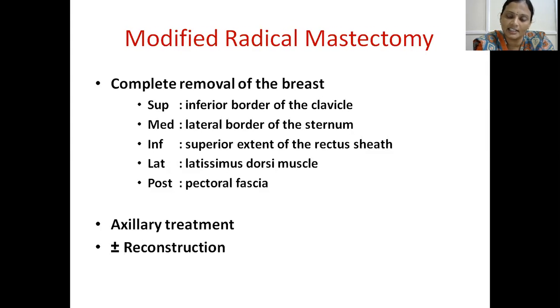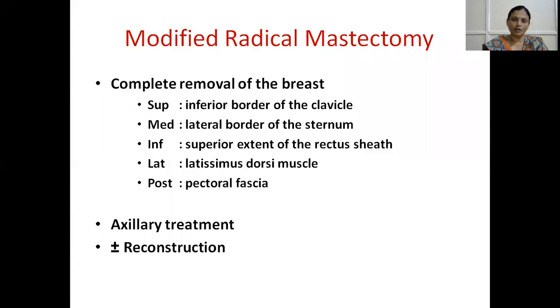Posteriorly, till the level of the pectoral fascia, so that we achieve complete removal of the breast. Superiorly, inferior border of the clavicle; inferiorly, superior extent of the rectus sheath; medially, lateral border of sternum; laterally, anterior border of latissimus dorsi muscle; posteriorly, till the level of pectoral fascia.